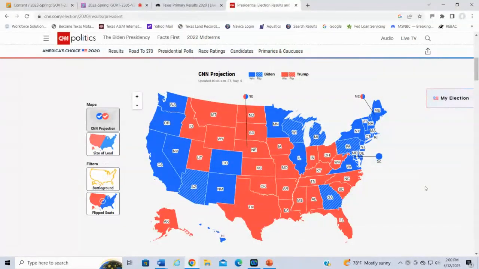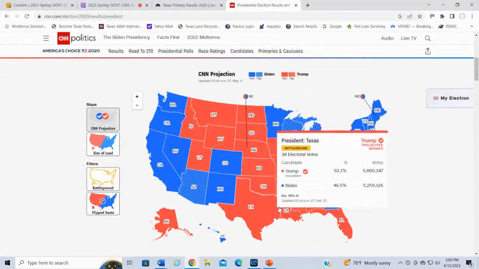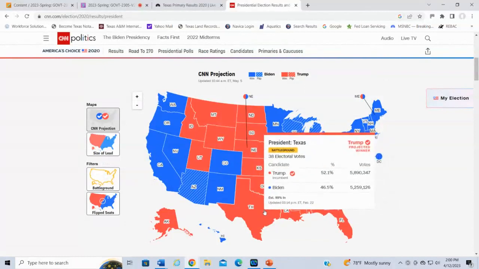Now, again, going back to the way the Electoral College works, it's a winner-take-all system where the presidential candidate, why is it still at 99%? What, they're still counting votes like a couple of years ago? Maybe they just haven't. Oh, they haven't updated yet. I guess they stopped updating it. But the point is that the candidate that gets the most votes in a state gets all the electoral votes.